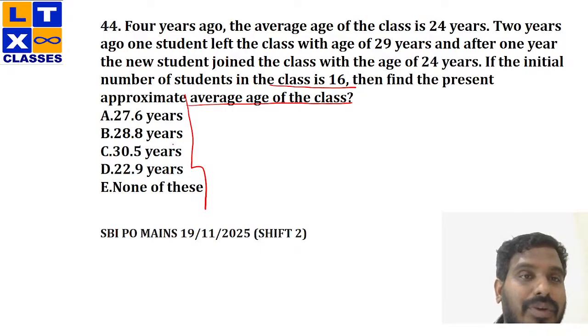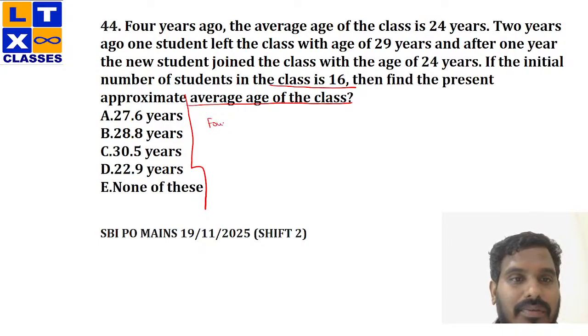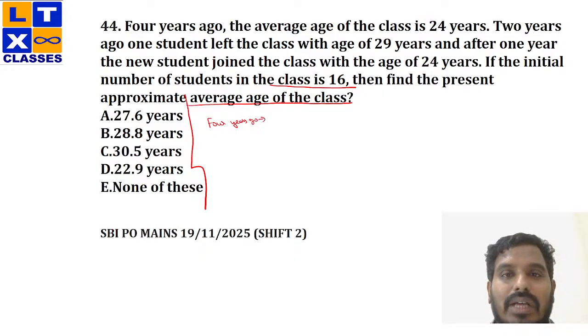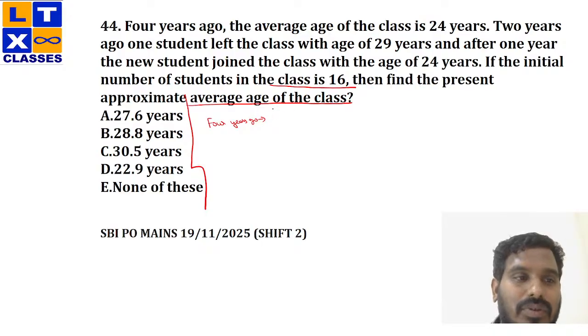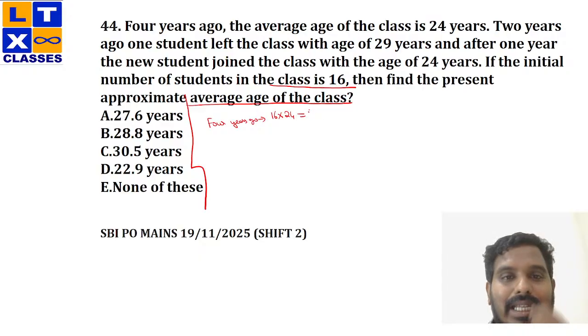Now what is this, 4 years ago, right? Initially you're talking about 4 years ago. So 4 years ago, the average of the class is 24 years. So initially there were 16 members. So this is 16 into 24, right? What is the value of 16 into 24? 16 into 24, this would be 384, right?